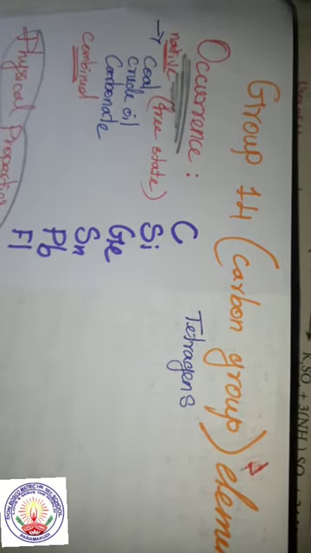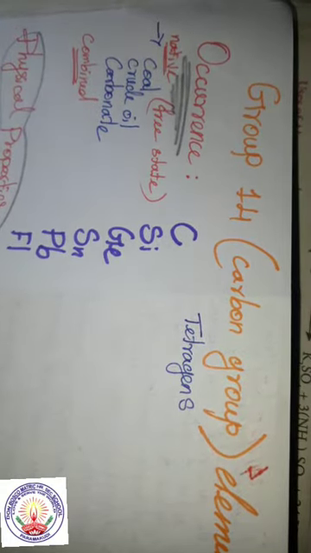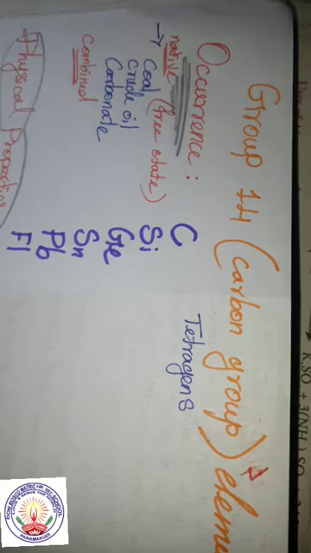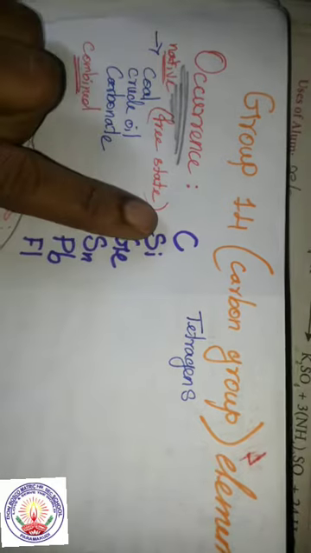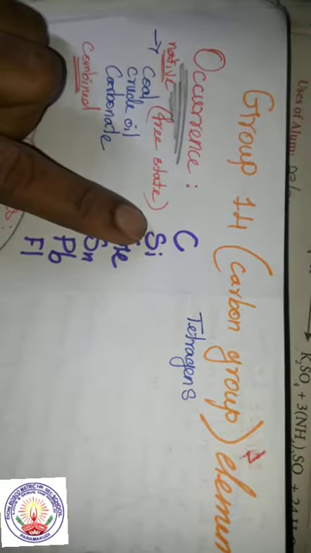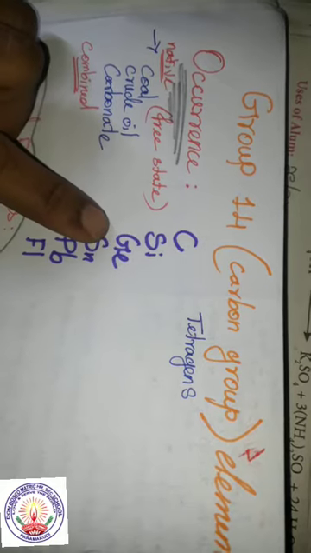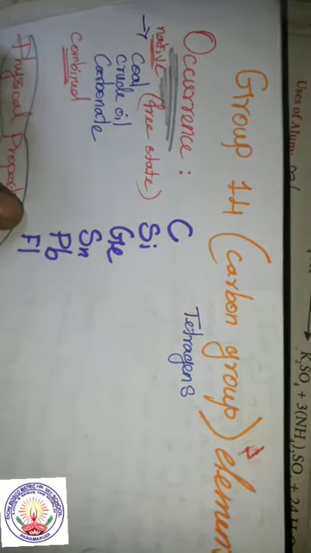Good morning, students. So far we were learning about group 13, that is the boron family and its compounds. Now we shall learn about group 14, that is the carbon group of elements, which is also called tetragens. Come on, name the 14th group of elements. The first one is carbon, silicon, germanium, tin, lead and flerovium.